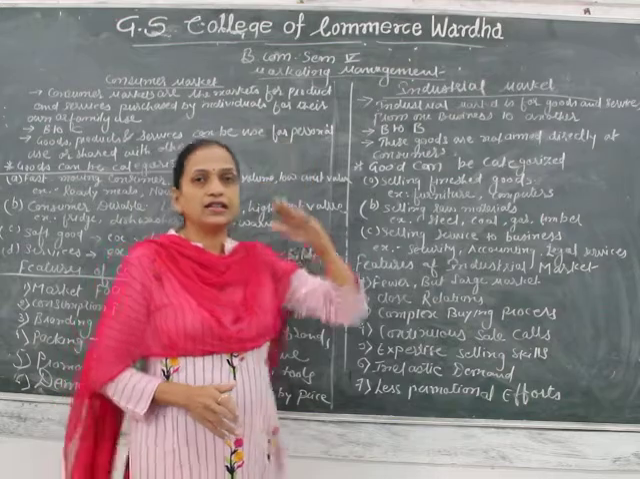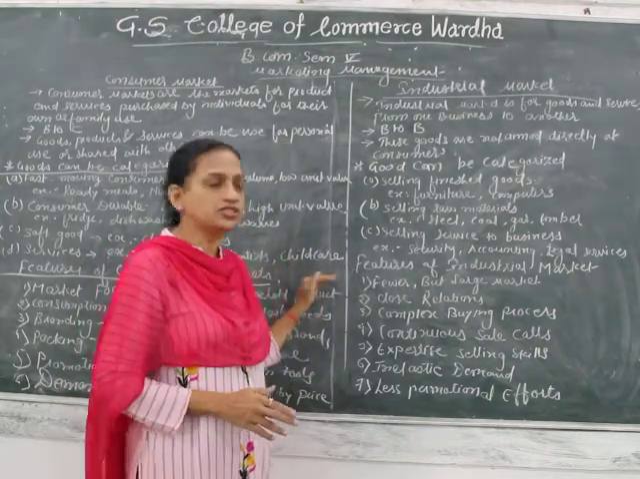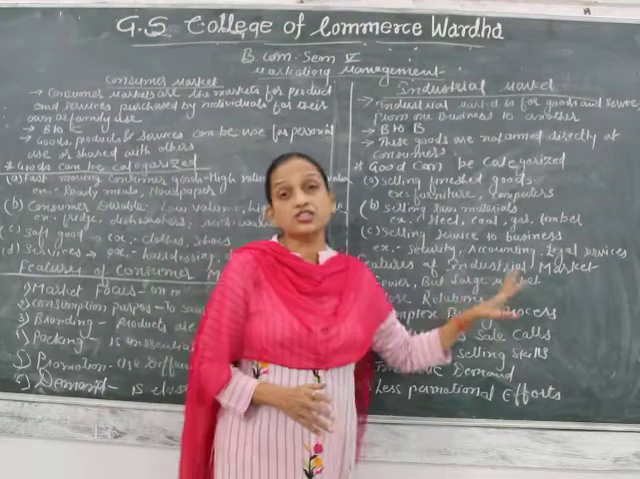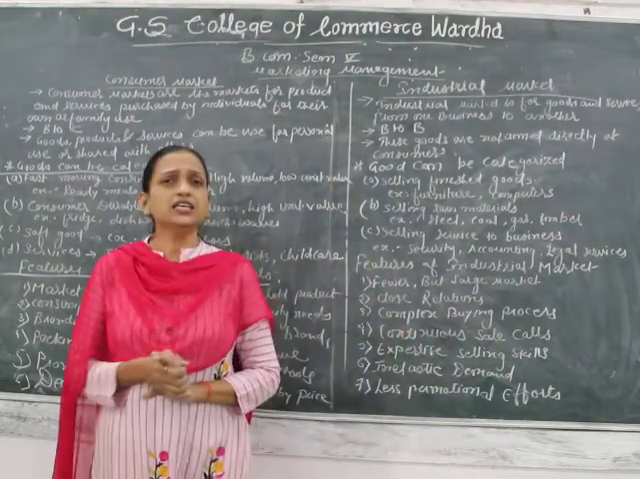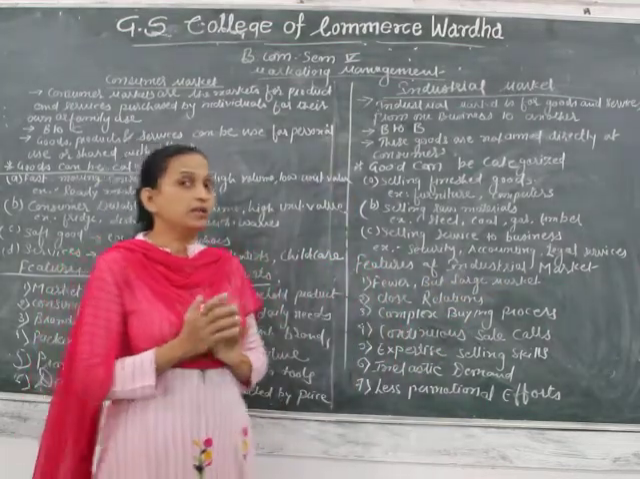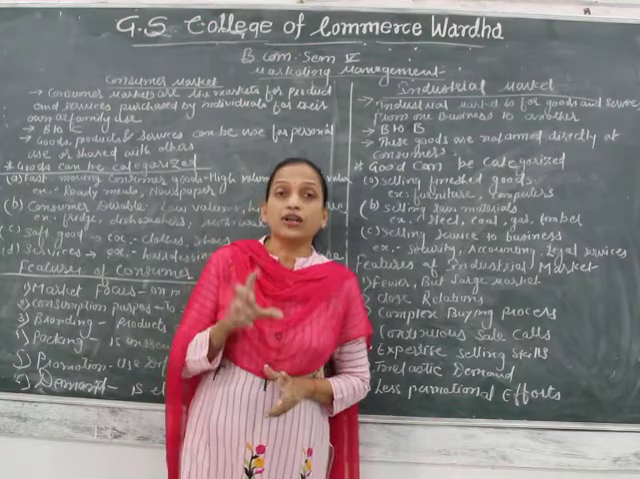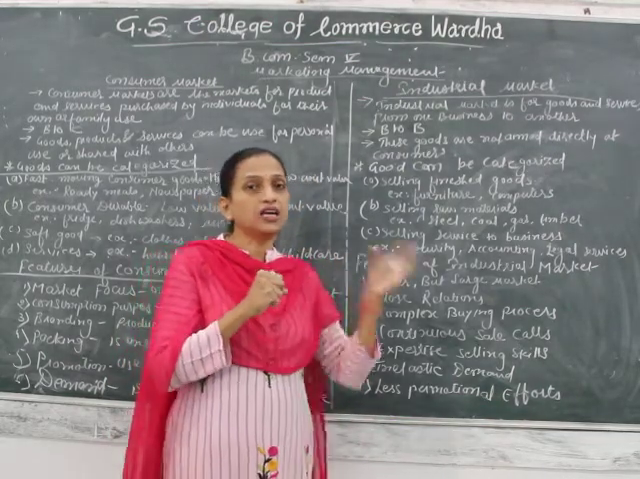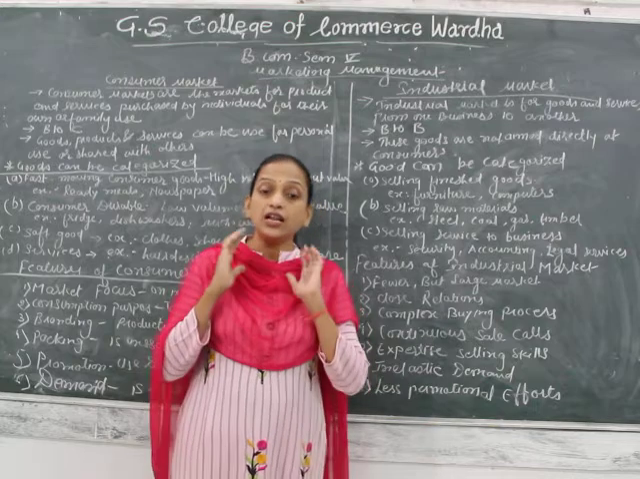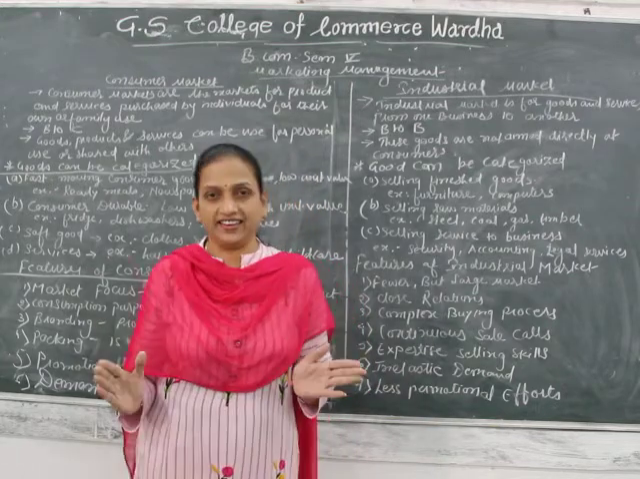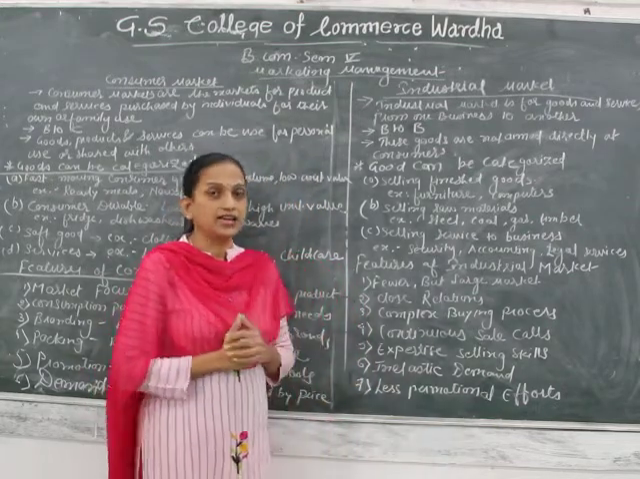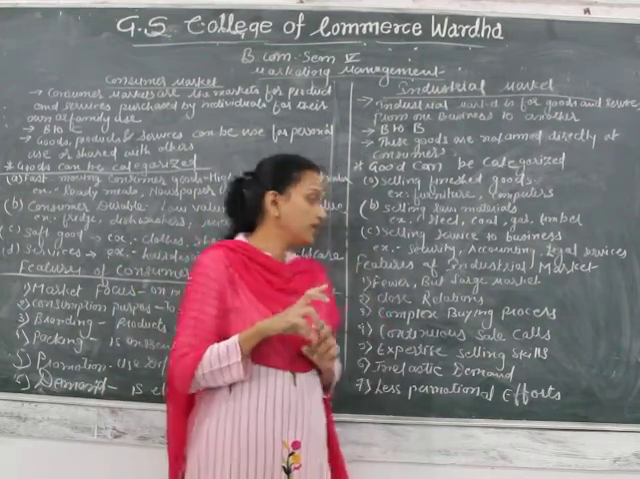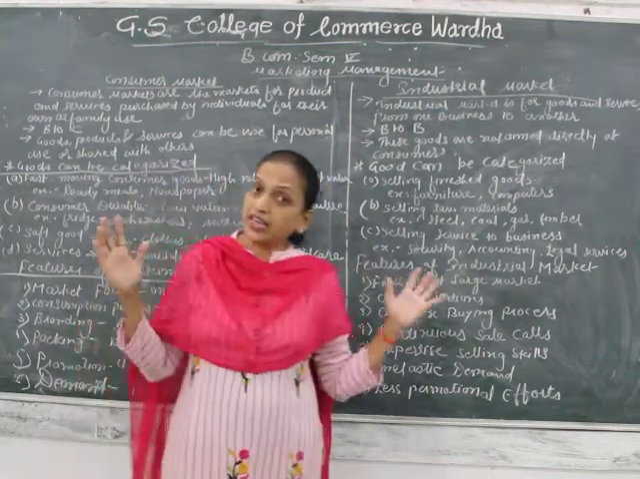Now let us discuss some characteristics or features of the industrial market. Few but large market. Here the consumers are very few, but the market is very large, because whatever goods or services are purchased by one business from another business will be in huge quantity. So the consumers are very few, but the transactions are huge.